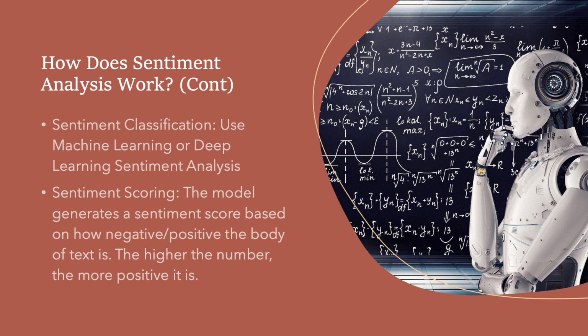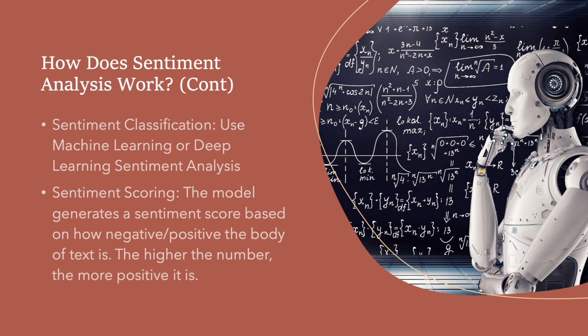It uses neural networks and advanced AI models like RNNs, or recurrent neural networks, to capture long term dependencies in text. It also has transformers like BERT or GPT-3 and 4, which understand word context better than older models. So for a sentence like "Oh great, another Monday," a deep learning model can correctly understand the context and detect sarcasm, unlike the more traditional models, which only have one layer of neurons.